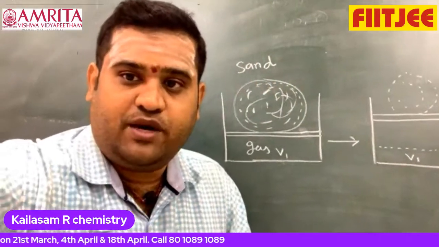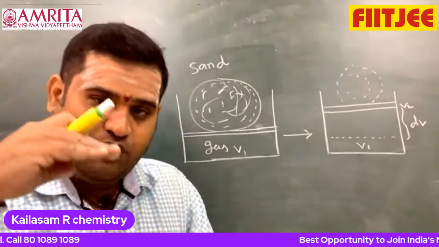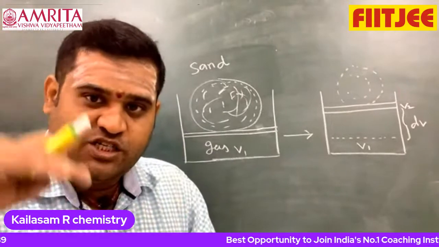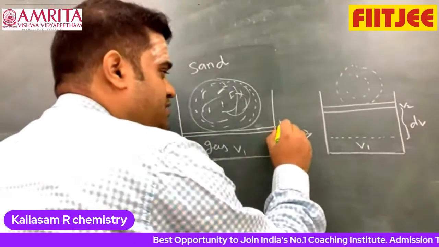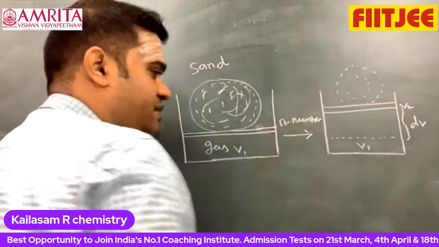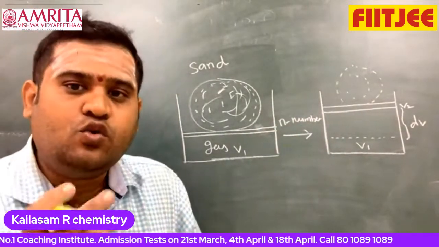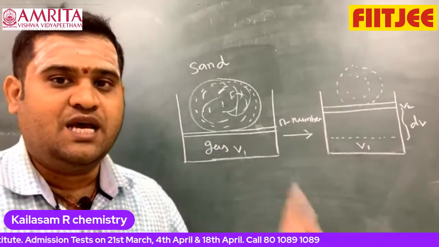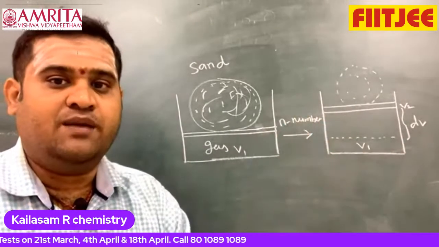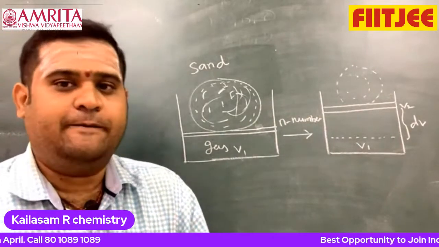Are you able to follow what I am trying to say? We are making N number of changes and getting the volume from the initial stage to the final stage V2, doing it N number of times. That's what we call infinitesimally slowly. A very slow process is called a reversible process. System and surroundings are always at equilibrium. That's a reversible process, an equilibrium process.